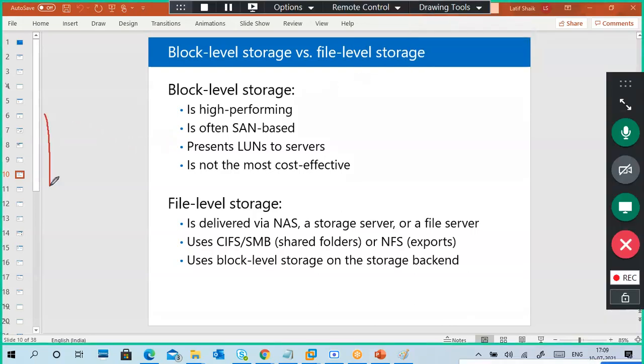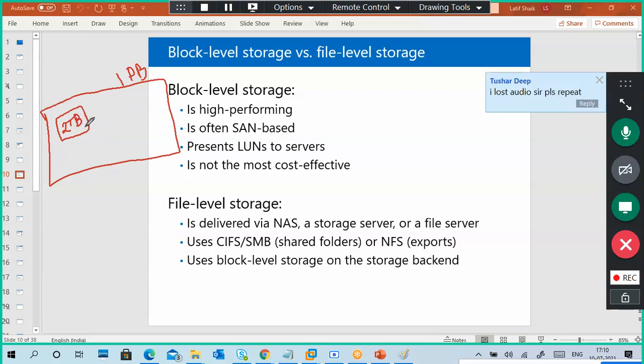For example, I have 1 petabyte of disk. I need 2 terabytes of disk space from here. This is the total disk space, and I want 2 terabytes of disk. So I create 2 terabytes of disk space in the 1 petabyte. Got the point? 1 petabyte of disk is a huge disk, right? And I created a 2 TB LUN. Creating a LUN means I created a block, and there is some number for it.